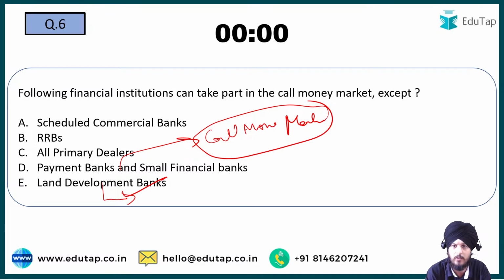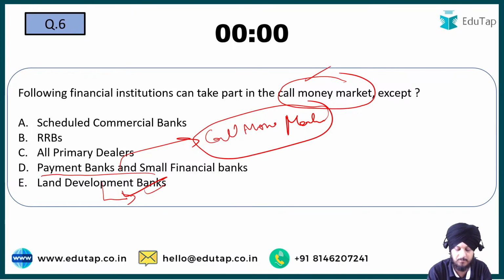because we know that the call money market is for the management of short-term liquidity with respect to the different types of banks. But land development banks are long-term cooperative banks. They provide lending, and they deal with money from a long-term perspective. So they don't deal with short-term liquidity primarily, and that is why they are not permitted to participate in the call money market. So that is why E is the answer to this question.